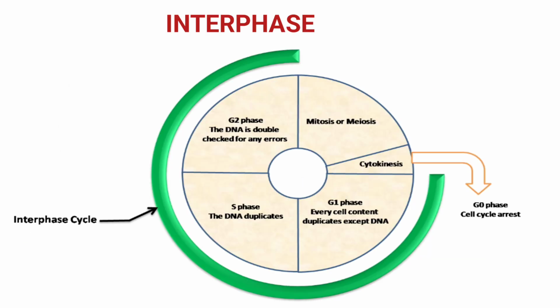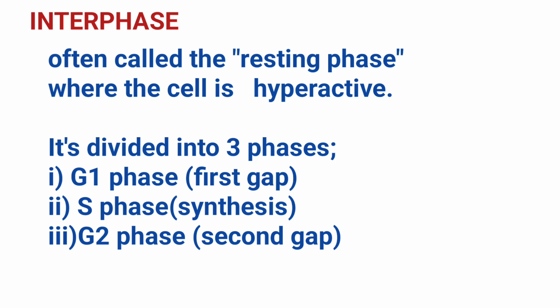Interphase. Before any other type of cell division, be it meiosis or mitosis, occurs, interphase occurs first. Interphase is often called the resting period, but during this time, the cell is metabolically hyperactive. It is divided into three distinct stages, that is, G1 phase, the first gap, S phase, known as synthesis phase, and G2 phase, known as second gap.